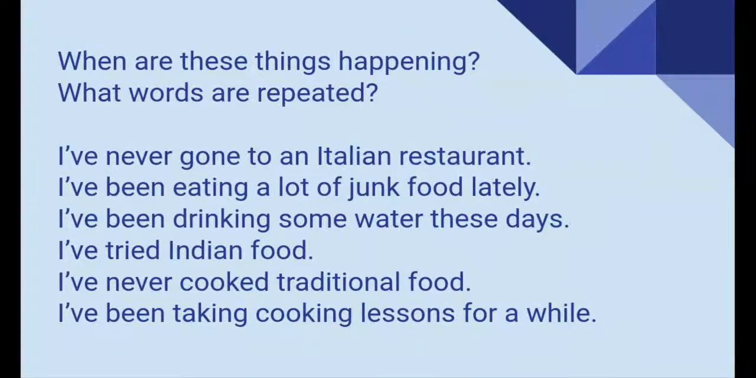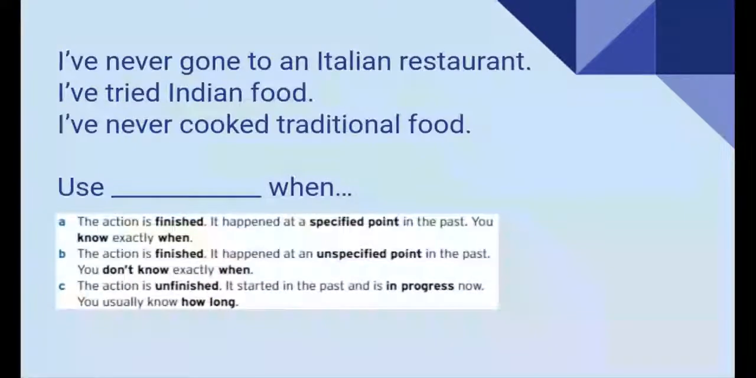Okay, guys, let's go ahead and take a look at each structure. I have never gone to an Italian restaurant. I have tried Indian food, and I have never cooked traditional food. We have 3 options, so let's choose the correct one. A. The action is finished. It happened at a specified point in the past, and you know exactly when it happened. B. This action is finished. It happened at an unspecified point, and you don't know exactly when. Or C. This action is unfinished. It started in the past, and it is in progress right now. You usually know for how long. What is the correct option?